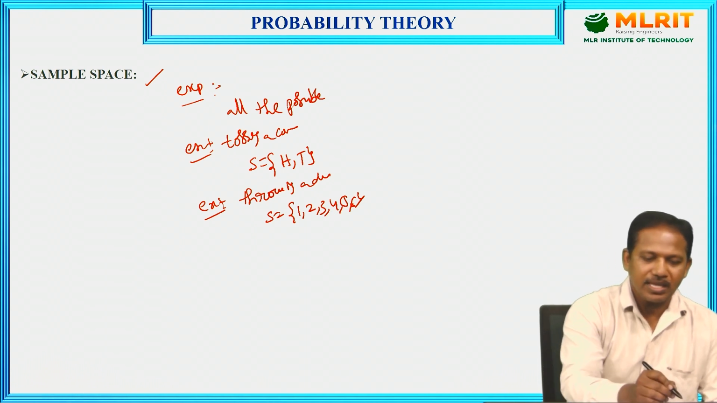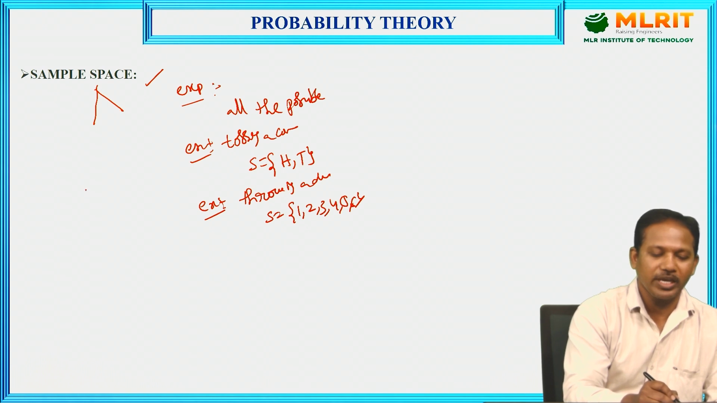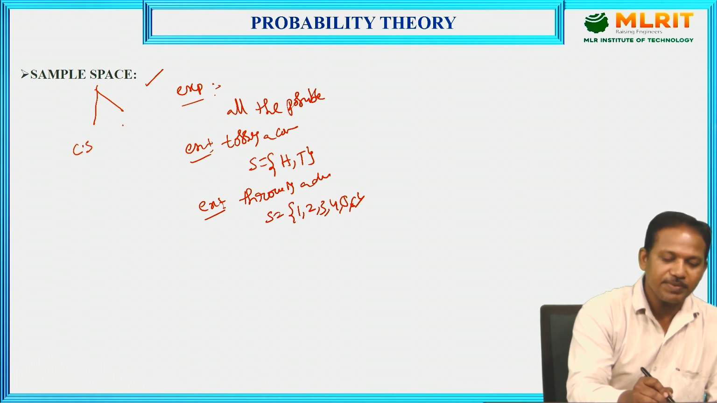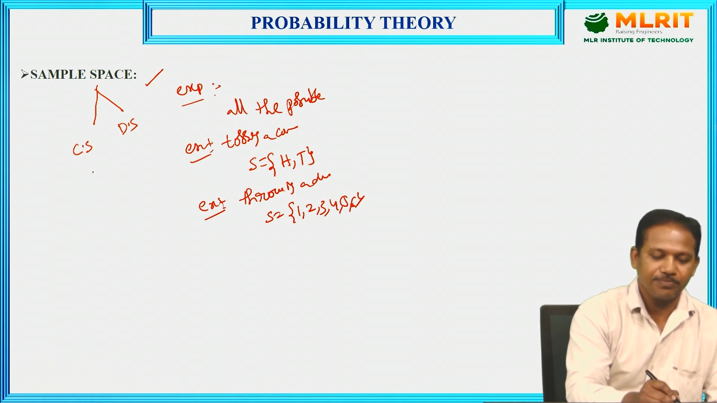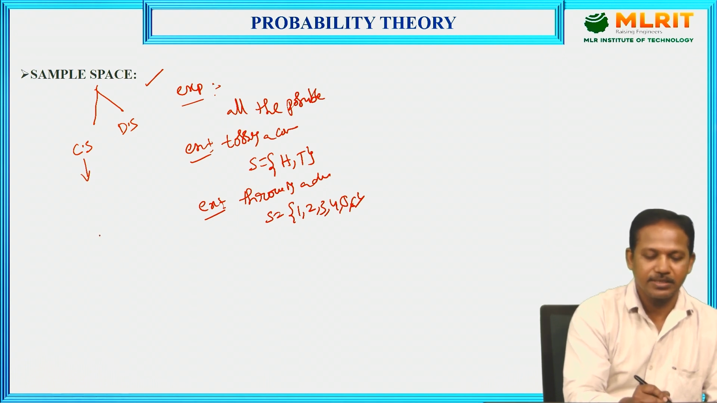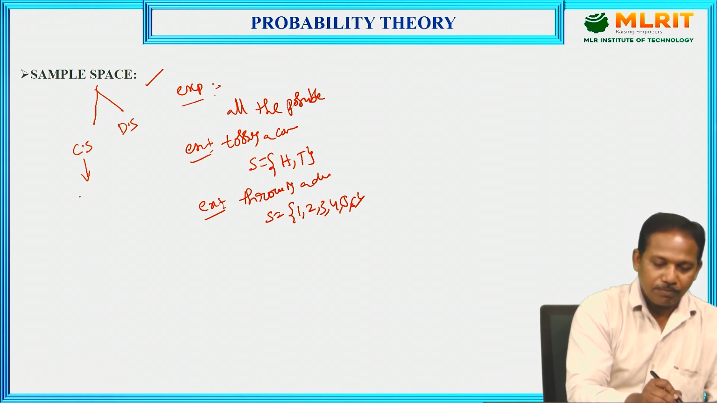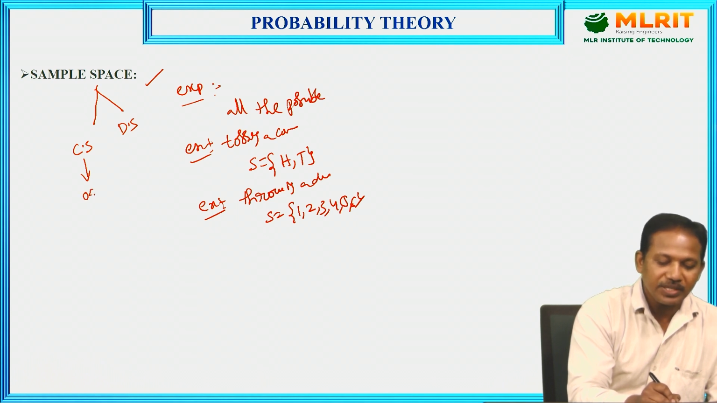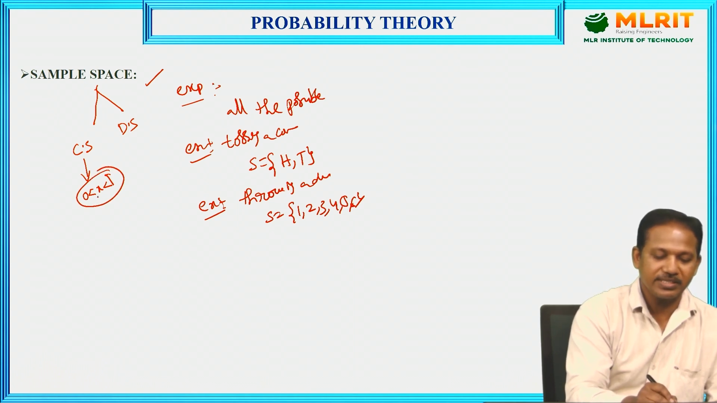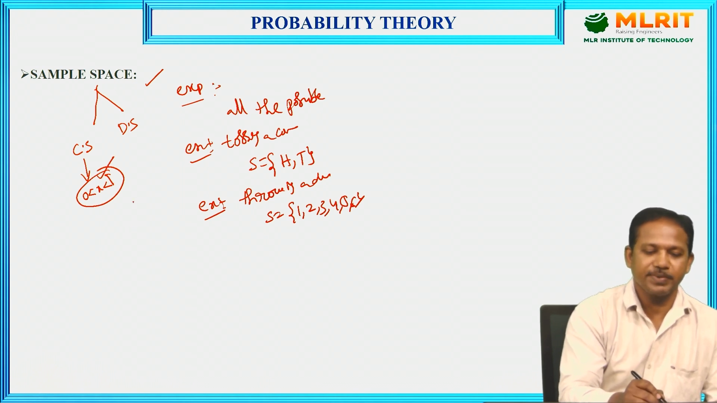Generally, this sample space is also classified into two types. That is continuous sample space, discrete sample space. What is meant by continuous sample space? Here, the set of all the possible outcomes within the given range is called continuous sample space. See here, for example, I am assuming my x value is varying between 0 to 1. So here, from 0 to 1, infinite number of values are there. So this is called as continuous sample space.